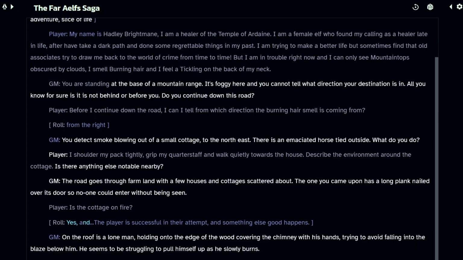The GM, after a few retries, finally gave us a lone man on the edge of the wood covering the chimney. So we now have a problem. I don't know if we're strong enough to climb up there and get onto that roof, but let's see if we can solve that problem with another type of oracle.